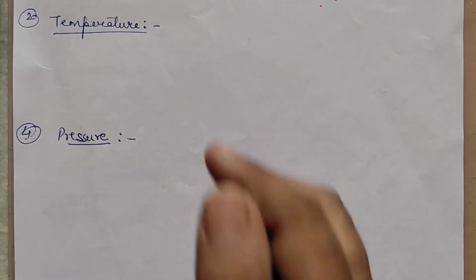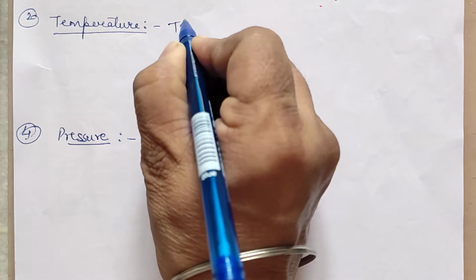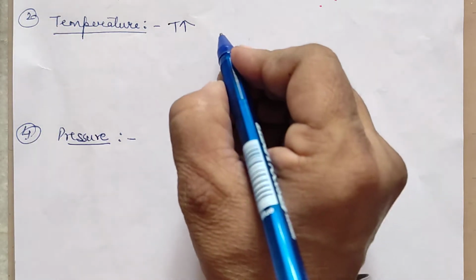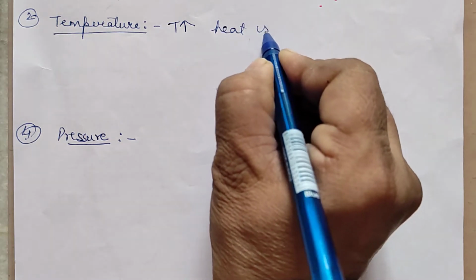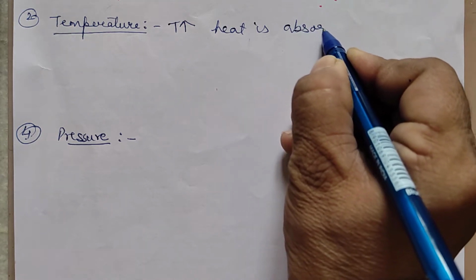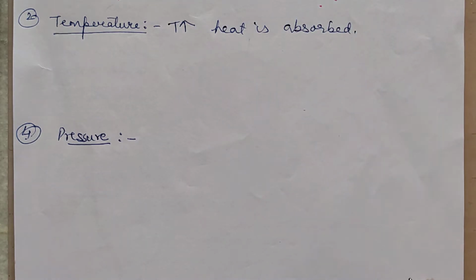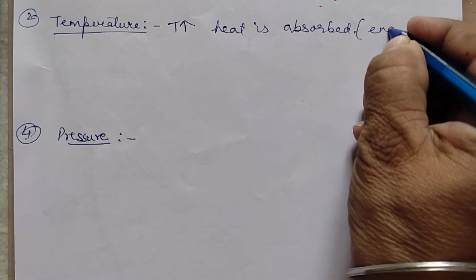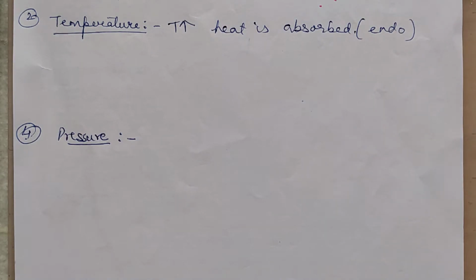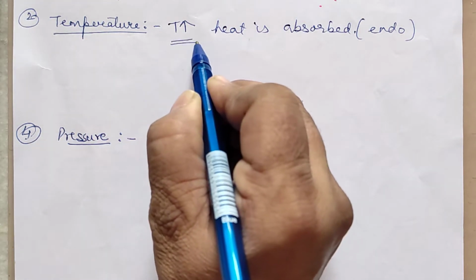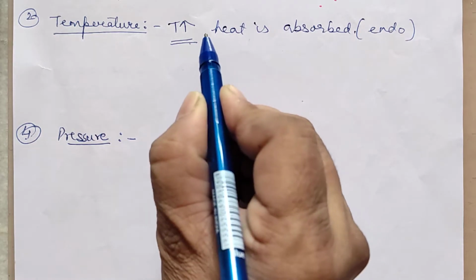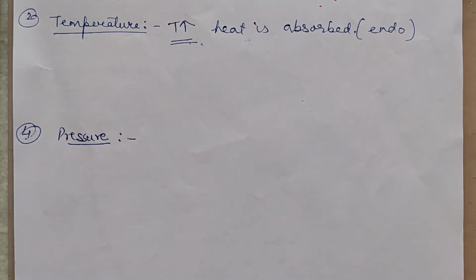For the temperature, the rule says that on increasing the temperature, the reaction will move in such a direction in which the heat is absorbed. Heat is absorbed means, in a way, endothermic reactions. Endothermic reactions are those in which the heat is absorbed. So what is the rule saying? On increasing the temperature, the reaction will move in such a direction in which the heat is absorbed.